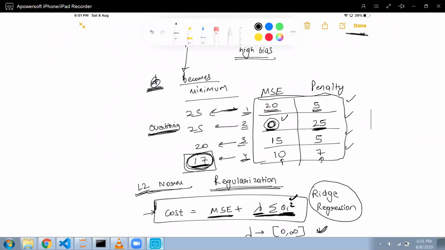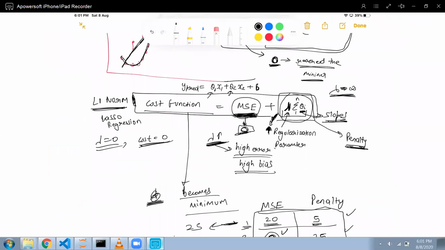If lambda is high, then I will have high error in the training data. And if lambda is high, then the C value will be low, because C and lambda are inverse of each other. So if C is low, then I will have high error.